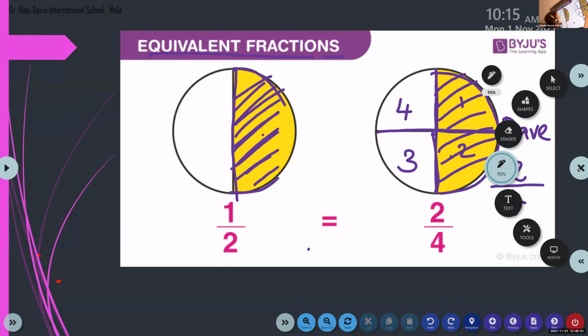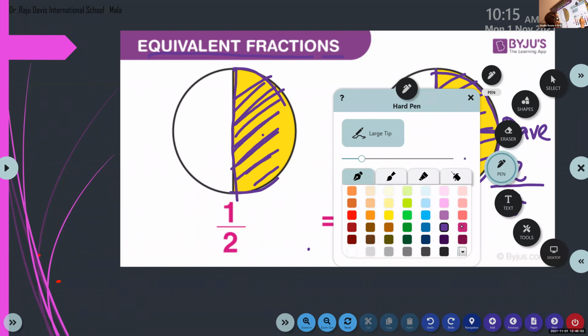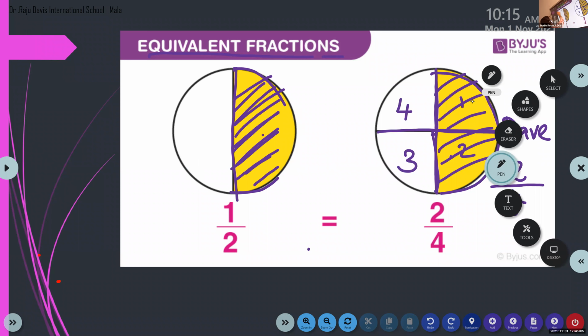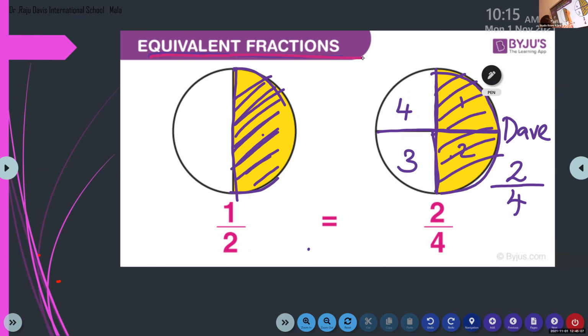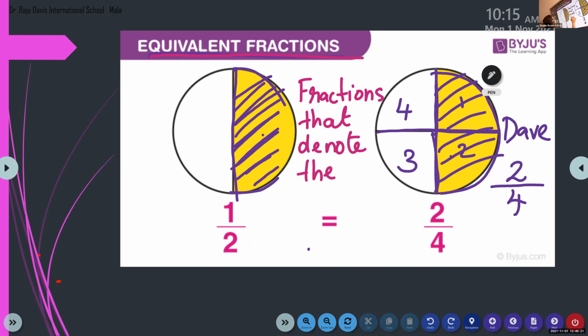Children, look here. I'm going to write the definition here. Look at the heading. Equivalent fractions means fractions that denote the same part of a whole. The same part.